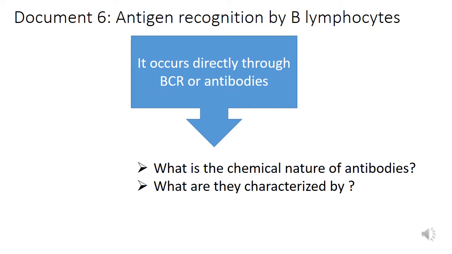So we saw in Document 5 that the main lymphoid organs are primary lymphoid organs, bone marrow and thymus, and secondary lymphoid organs, lymph nodes and spleen. The bone marrow and the thymus are responsible for the production and the maturation of lymphocytes B and T, and the secondary lymphoid organs are the site of action of lymphocytes against antigens.